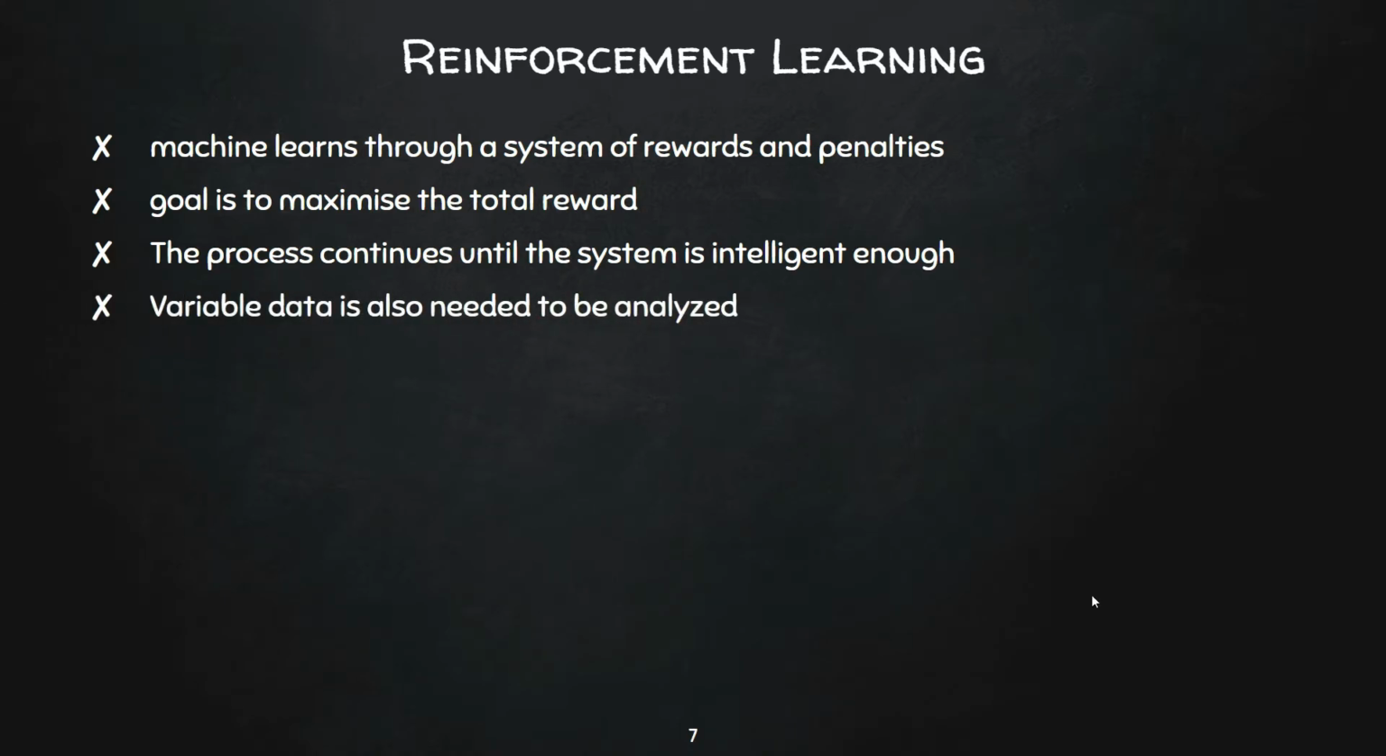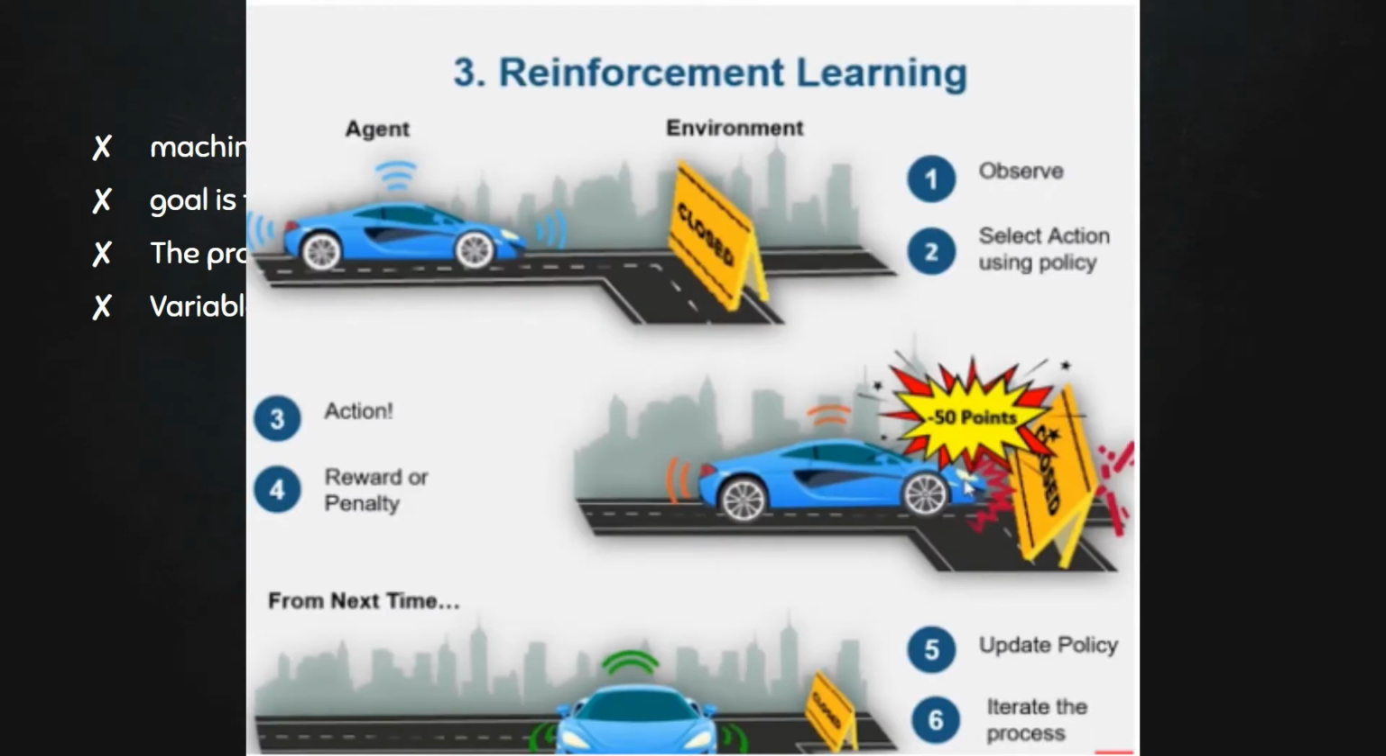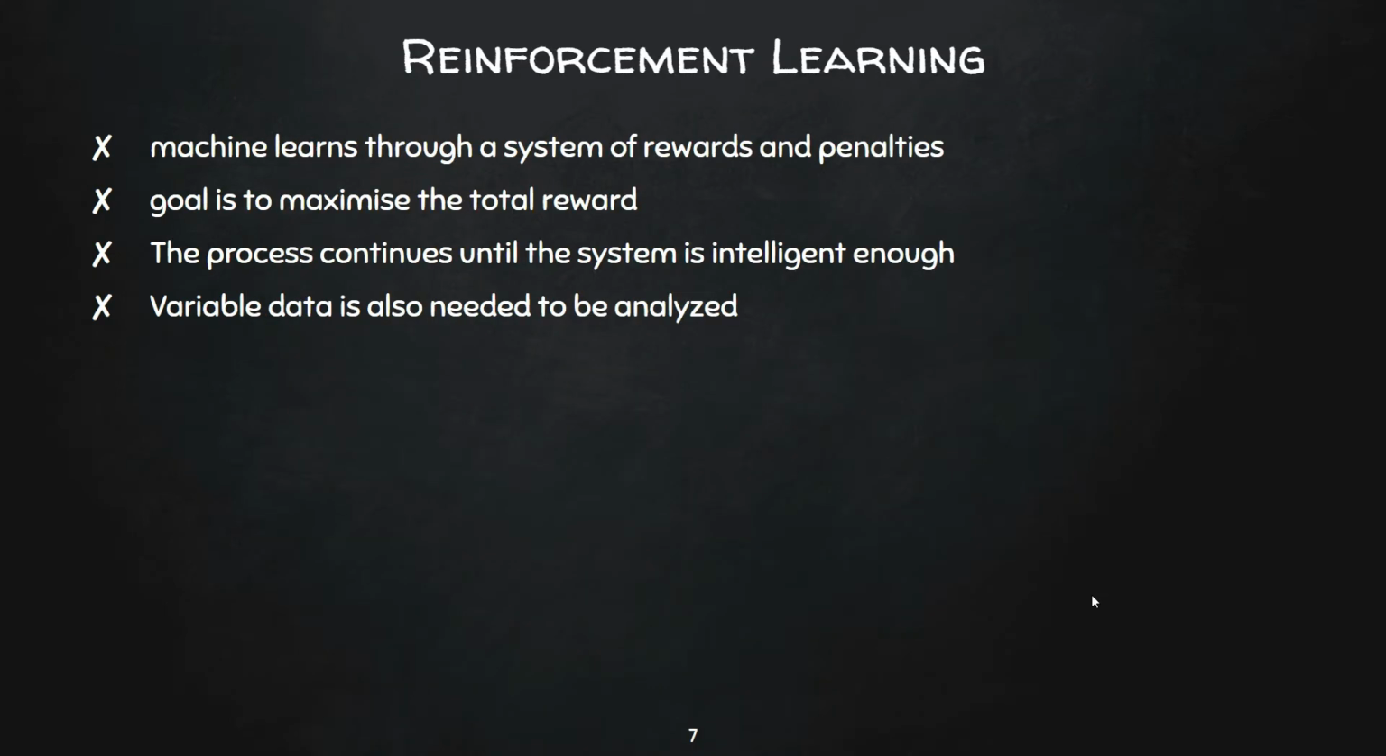And in reinforcement learning, the variable data also needs to be analyzed. For example, we have a self-driving car, and we have a signboard in the middle of the road, and our car needs to take a right. Whenever it tries to go straight, it will get hit by the signboard. When it goes straight, it will record that it is getting hit by the board, and next time it will take a right, and by taking a right, it will gain the reward that it is getting closer to the destination. So it will record that, and eventually the self-driving car will learn to dodge the obstacles and learn to drive.